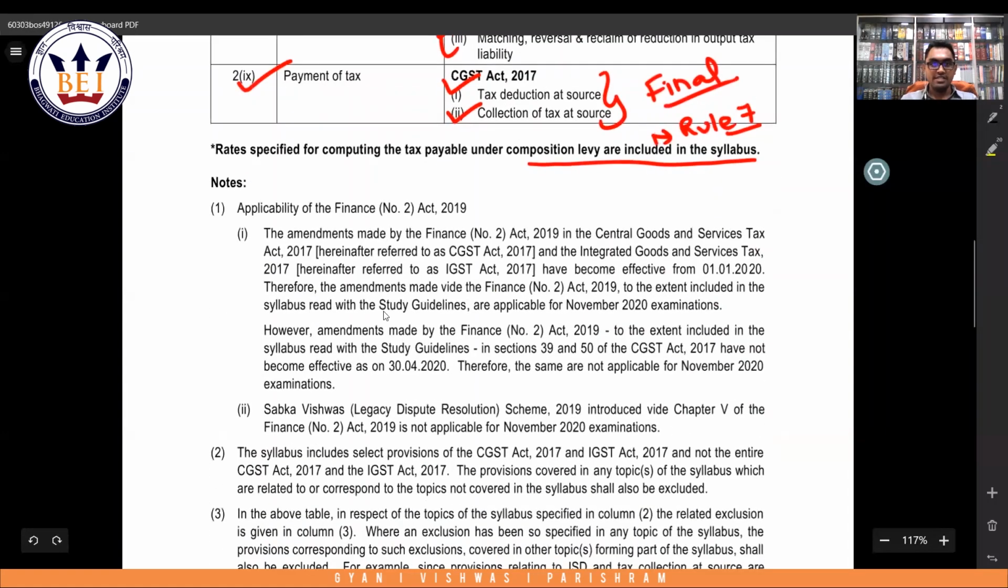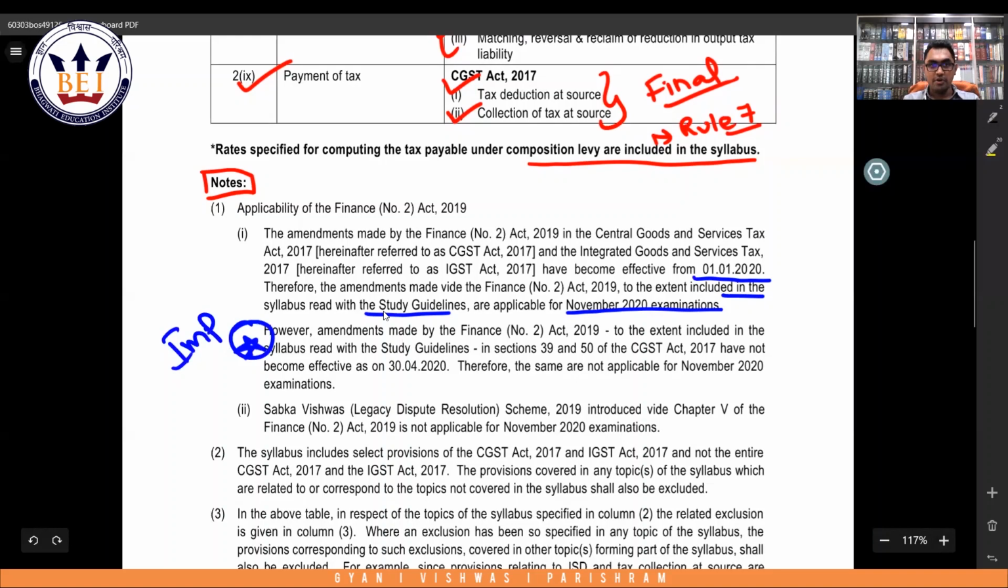Then let us see a few notes which ICAI has given in this notification. So what are the notes? Amendments made by Finance Act number 2 under Central Goods and Services Tax Act and Integrated Goods and Services Tax Act have become effective. A few amendments have become effective with effect from 1/1/2020. We have already discussed this in class. Therefore, amendments made to the extent included in the syllabus with respect to the study guidelines are applicable for November 2020 examination. This point is important to note.